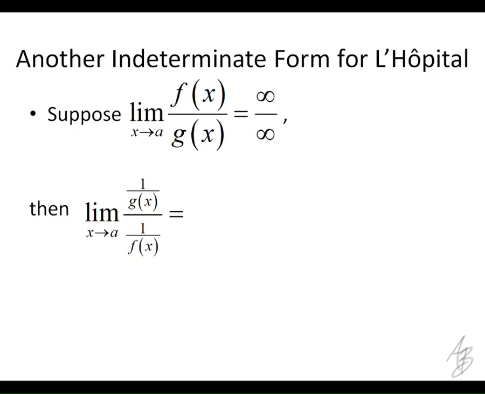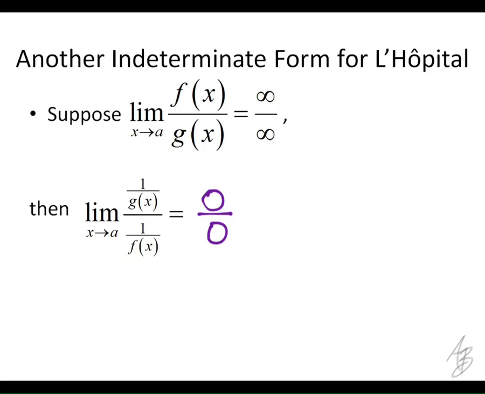There are a bunch of other indeterminate forms. For example, and I already showed this to you, if we say that the limit as x approaches a of f of x over g of x equals infinity over infinity, we can change that to this, and this is going to be 0 over 0. So it allows us to use L'Hopital's rule when we get this indeterminate form, infinity over infinity. Again, this is a contradiction because infinity itself is infinite, but if we divide by an infinite number, we get 0. So we have one rule saying it's infinite, another rule saying it's 0. So we get something in between, maybe.